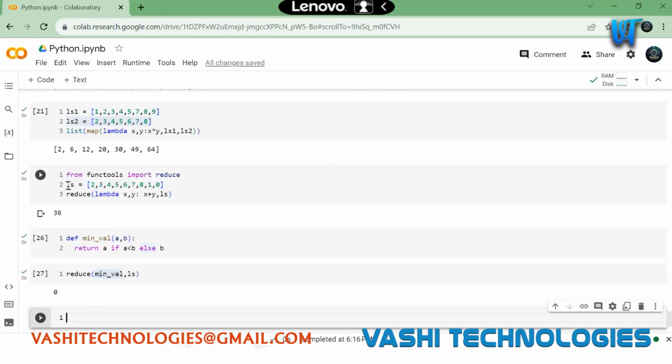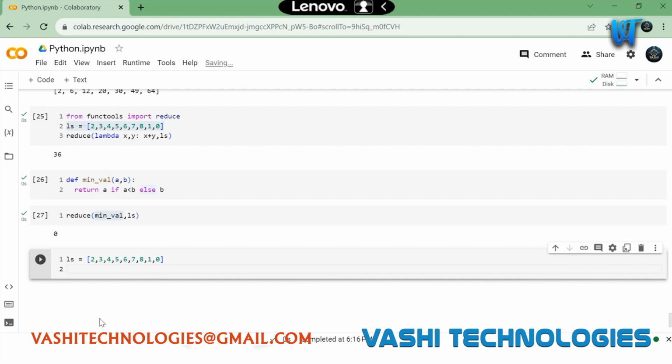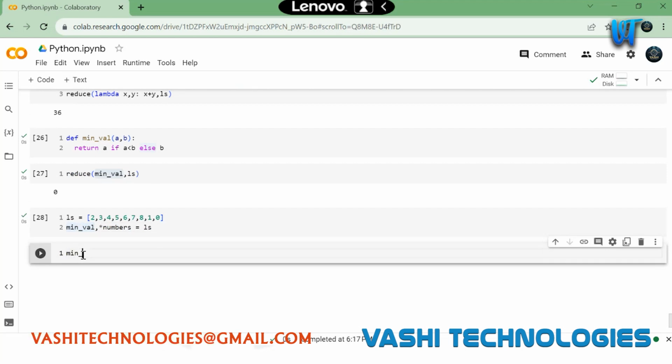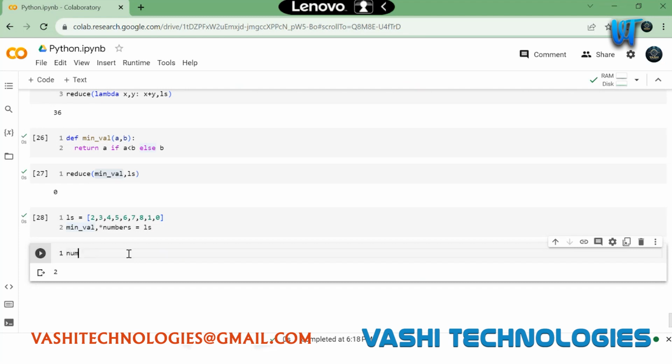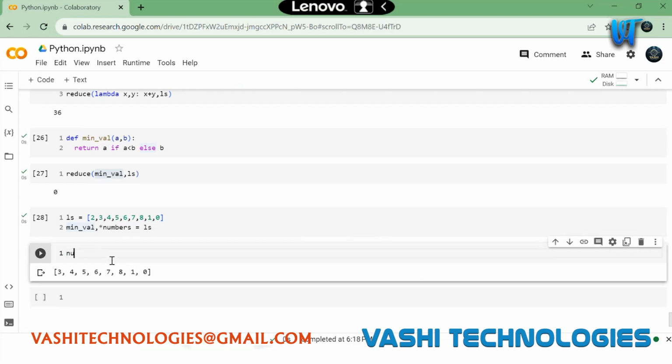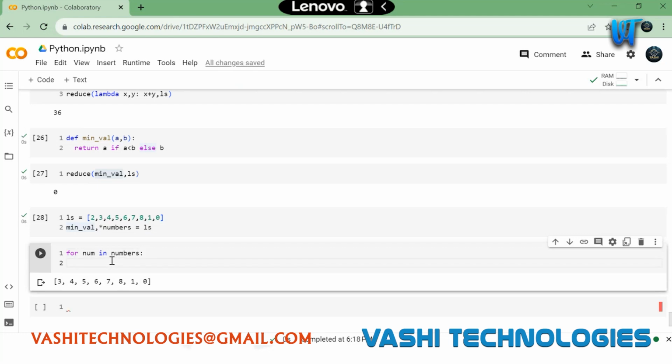Let's say we have this list with us, which is having 2, 3, 5. If I'm not using reduce and I'm using my normal Python logic with for and if, how can I do it? You see here, minval comma star numbers is equal to ls. What I'm doing here, I'm taking the very first number. This minval will be my number 2, and numbers will contain all the other numbers apart from 2. So for each num in numbers, I'm comparing it with my minimum value.